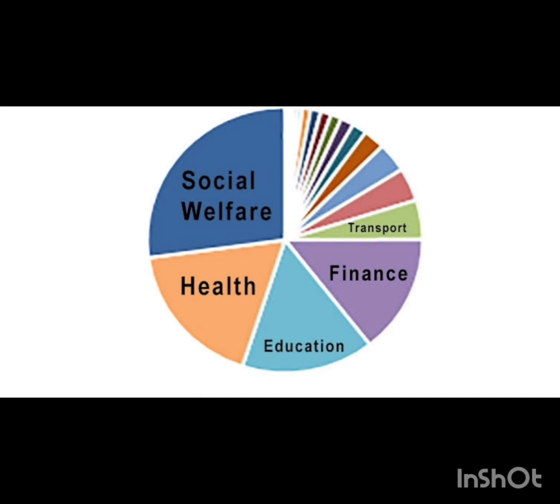One of the most important things in public expenditure is why public expenditure is rising day by day. What is the reason behind it? First and foremost, the important reason is the growth of democracy. India is a democratic country. So in a democratic country, the government has to spend money for meeting the needs of the society.